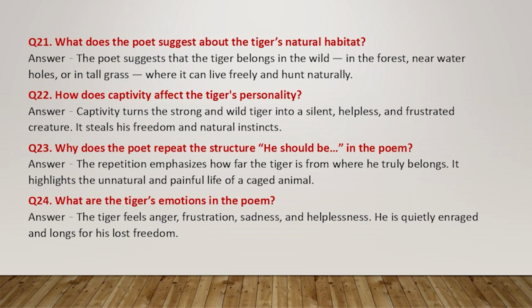Question 21. What does the poet suggest about the tiger's natural habitat? Answer. The poet suggests that the tiger belongs in the wild, in the forest, near water holes, or in tall grass, where it can live freely and hunt naturally.